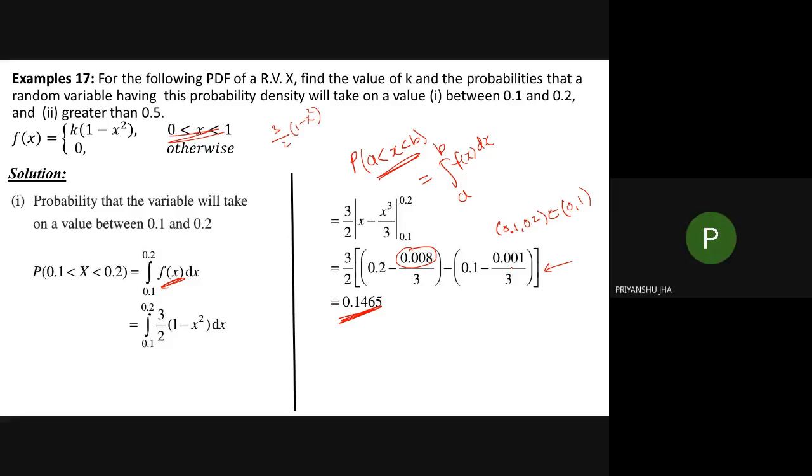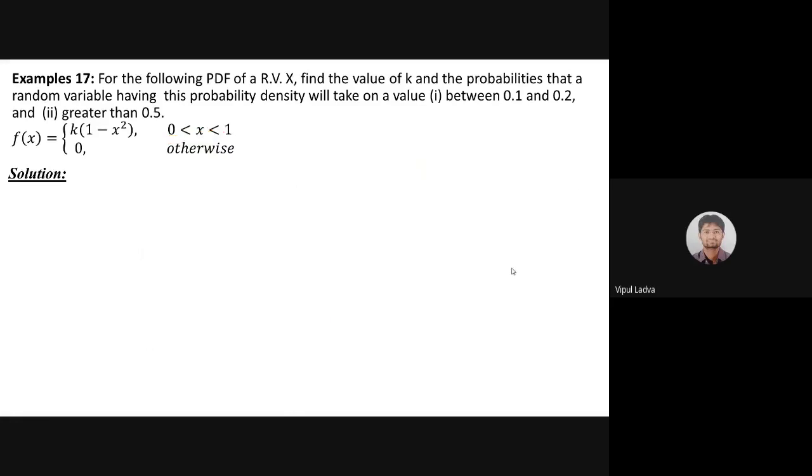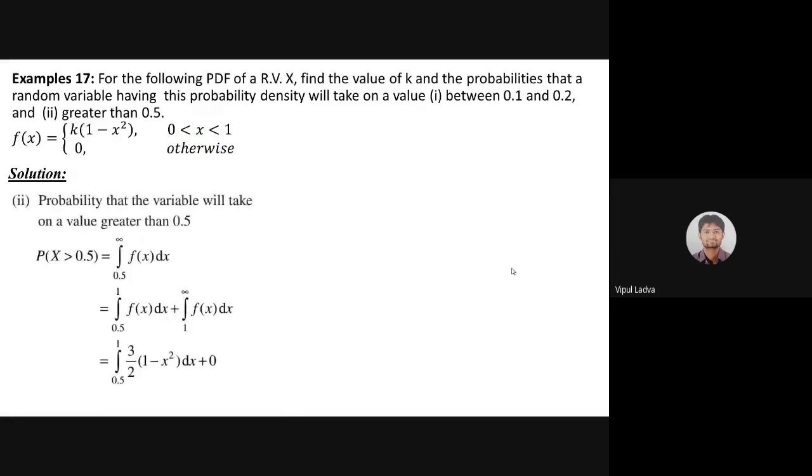Hello. Yes, sir. Okay. Then the last one, greater than 0.5. If I'm interested to find the probability that x is greater than 0.5, let's see. Minus infinity to infinity, this is 0, sir, this is 1. Is the answer 0.875? It is not, I think. Just wait for 1 minute.